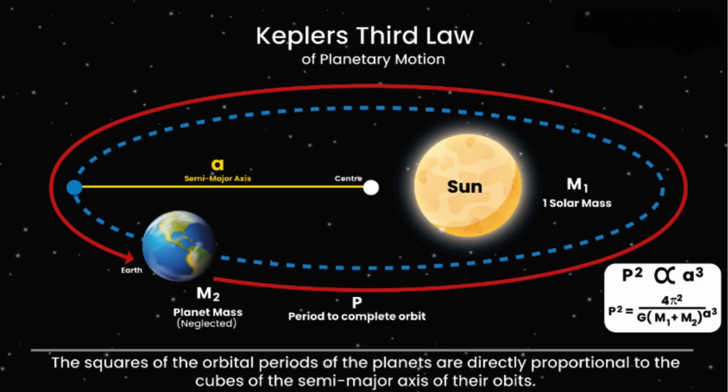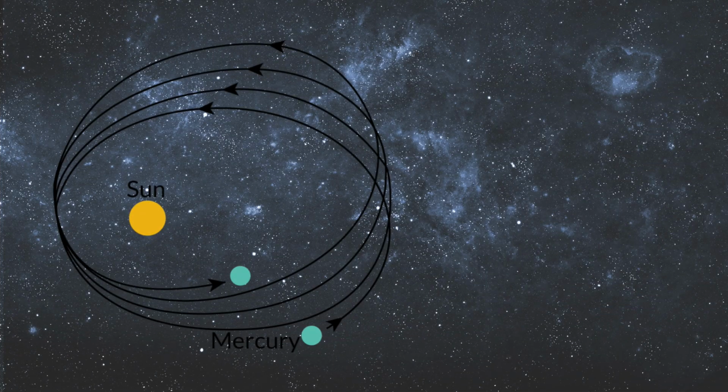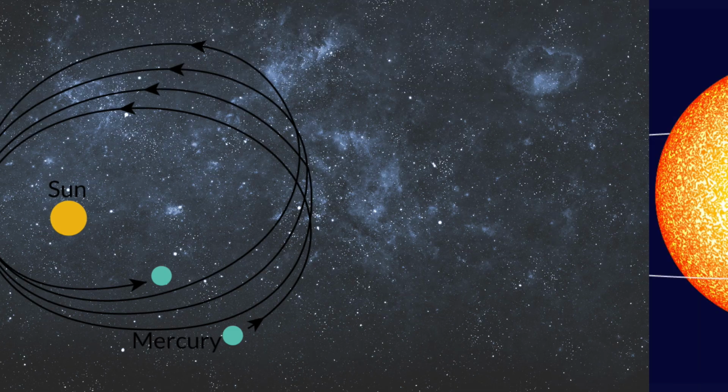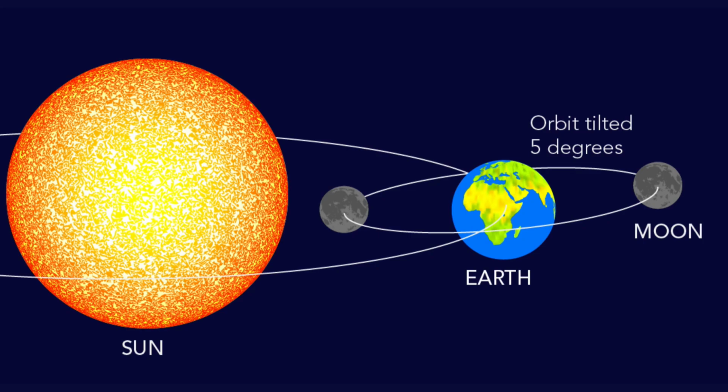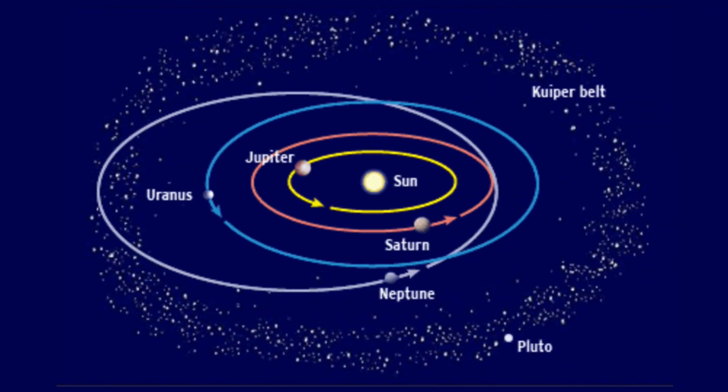Kepler's third law implies that the period for a planet to orbit the sun increases rapidly with the radius of its orbit. Thus, we find that Mercury, the innermost planet, takes only 88 days to orbit the sun. The Earth takes 365 days, while Saturn requires 10,759 days to do the same.